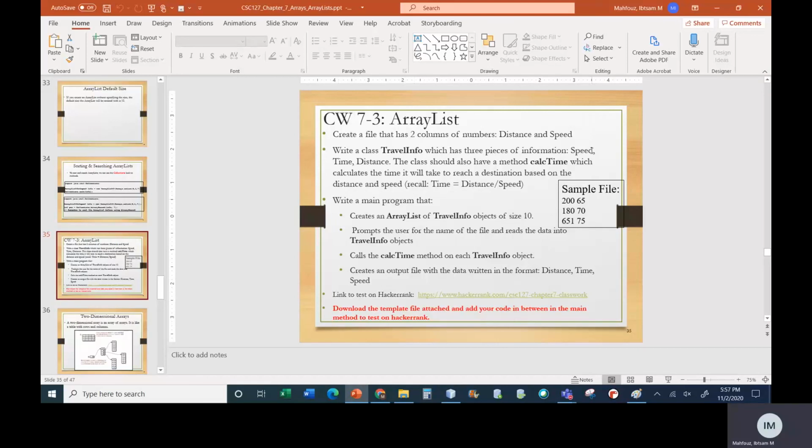To get this code to work on HackerRank, you will find on Blackboard a template file. Download that template file and start adding your code into it. If you have any questions, let me know.